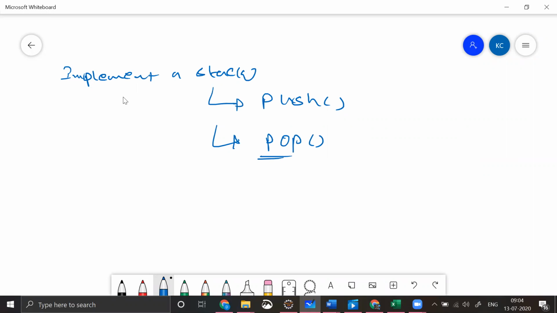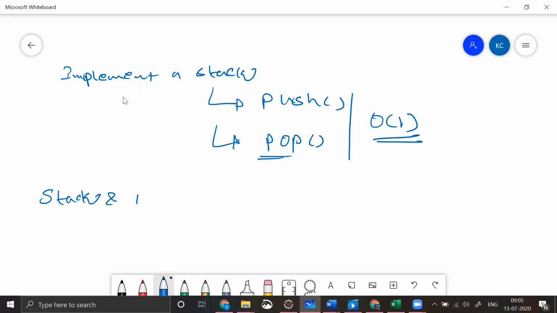In the same question, they'll ask you to implement both of these in order of one time complexity. When they say order of one time complexity, they mean that when you push something inside your stack, your push operation should not take more iterations. Your pop operation should not take more iterations. It should only be done in order of one time, right?